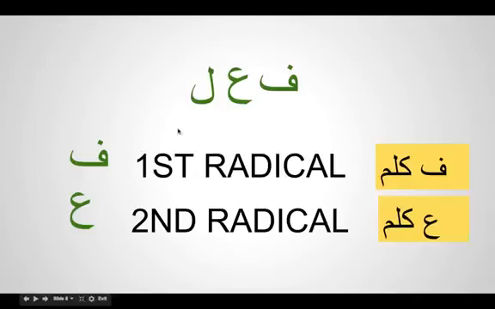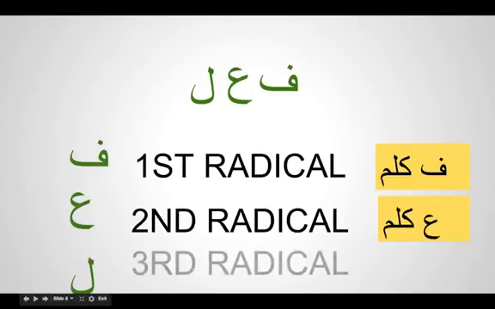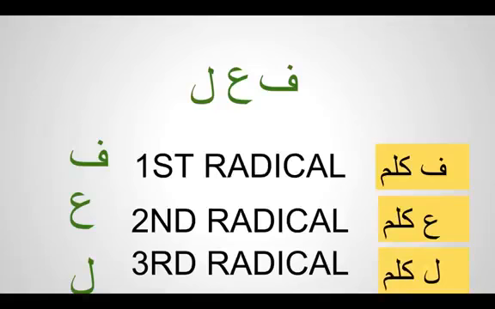And of course you can ask now, what is lam? It is the third radical and it is called lam kalima. Any verb has just 3 letters in it. The first letter is called fa kalima, the second letter is called ain kalima, and the third letter is called